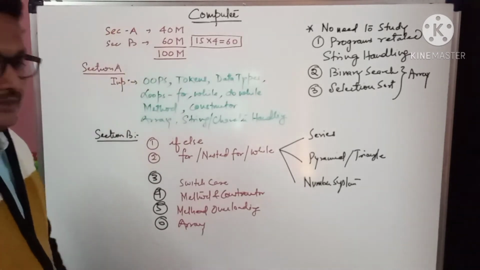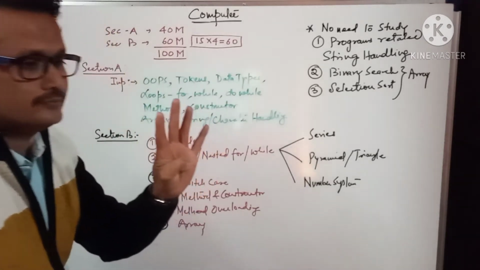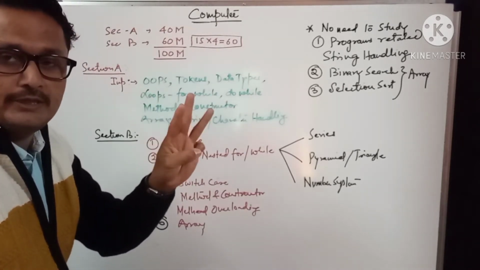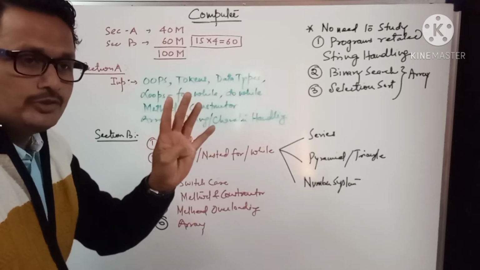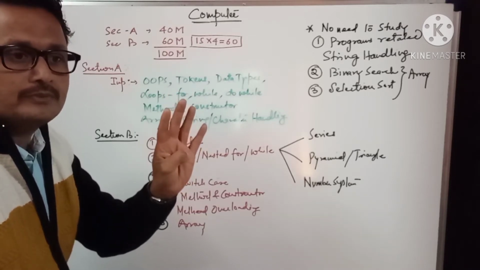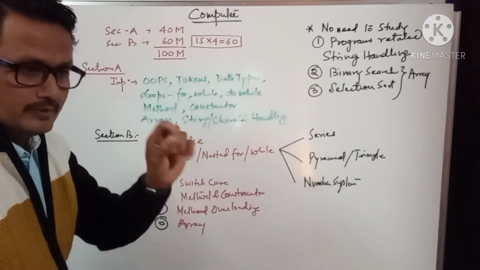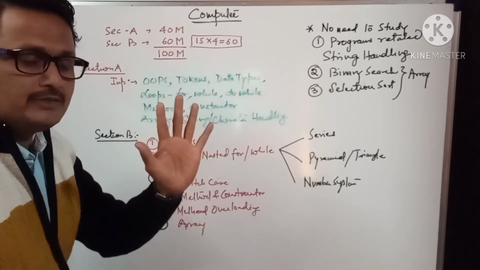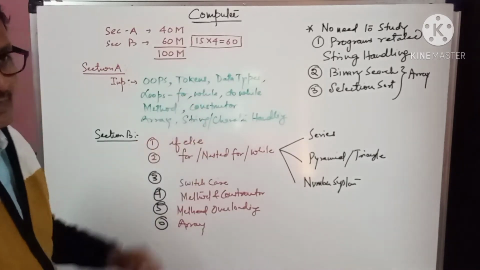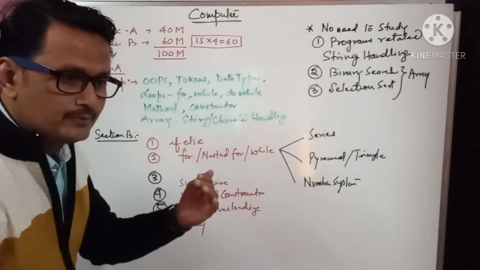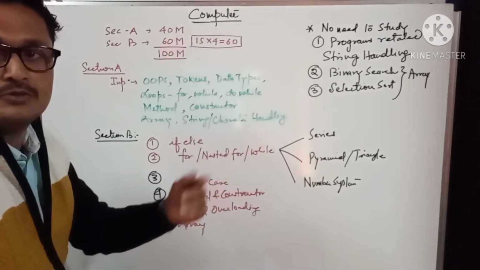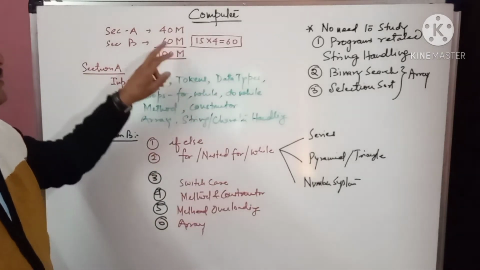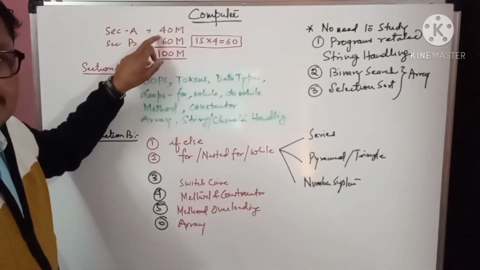In section A, there will be four parts. Four parts, I mean question number 1, question number 2, question number 3, question number 4. And in each question there will be 5 subparts. Suppose question number 1, there will be 5 questions and each question will carry 2 marks. Like question number 2, again 5 questions, each question will carry 2 marks. Question number 3 and question number 4. So when you calculate, it will be 40 marks.